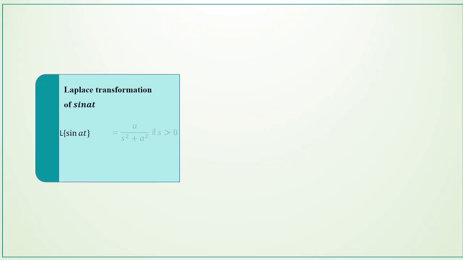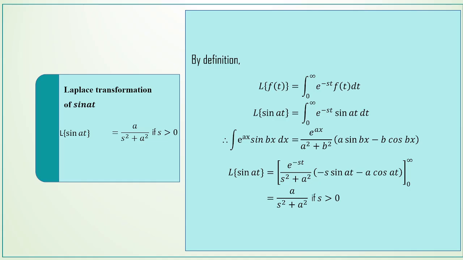Next, we find the Laplace transformation of sin at, that is L of sin at is equal to a by s squared plus a squared if s is greater than 0. Let's see how to find the Laplace transformation of sin at. So by the definition, L of f of t is equal to integral 0 to infinity e power minus st f of t dt. So replace f of t by sin at. So integral 0 to infinity e power minus st into sin at dt.